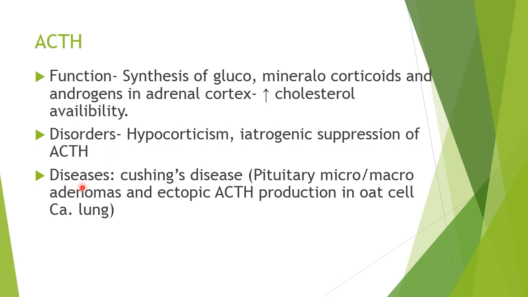The diseases due to excess of the ACTH are Cushing's disease, that can occur due to pituitary micro or macroadenomas, as well as ectopic synthesis of corticotropin, say in case of oat cell carcinoma of lung. So these either ectopic or excess of corticotropin from the pituitary adenomas can lead to a disease known as Cushing's disease, where there is excess of glucocorticoid production from the adrenal cortex later on.